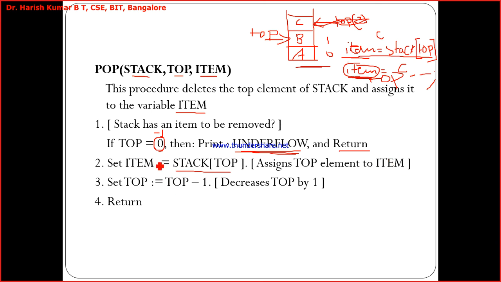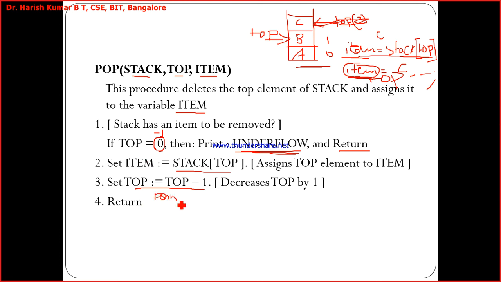After assigning the top element to item, you go for decreasing the value of the top by 1 such that it points to the next top element in the stack. And since the popped element is already assigned to item, you can use a printf statement here now.